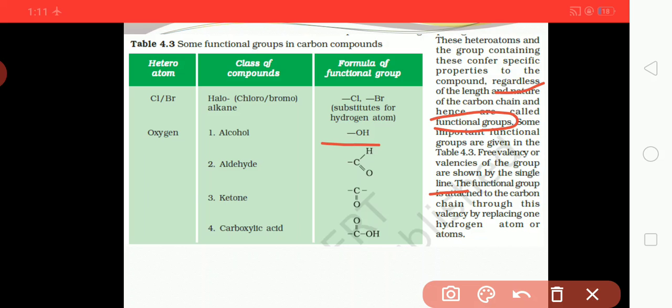In alkane, alkene and alkyne, which we have studied, the carbon valency is satisfied by hydrogen. In place of that hydrogen, one or two hydrogens get replaced by this functional group, and they form a new compound. Depending on that, the name is given.